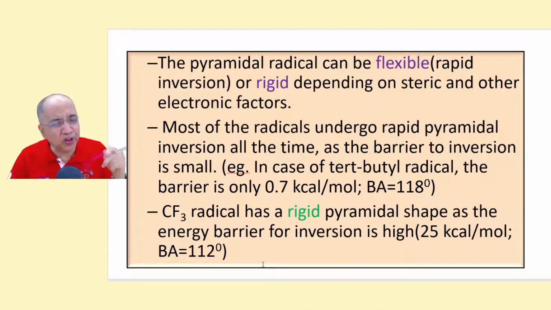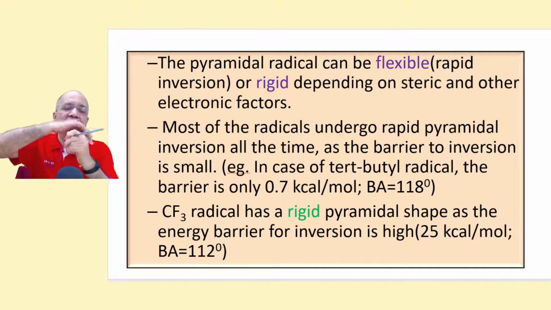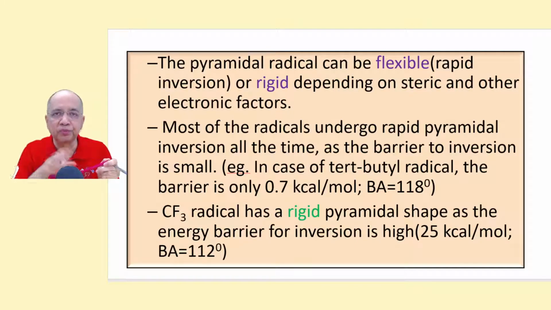And in very extreme cases where the inversion is stopped, when the barrier to inversion is very high, for example the CF3 radical, when all these three are fluorine atoms, then the barrier is very high, 25 kilocalories. Therefore, it is frozen.